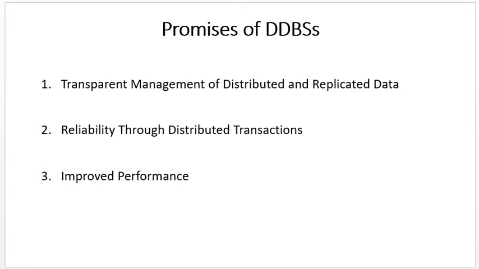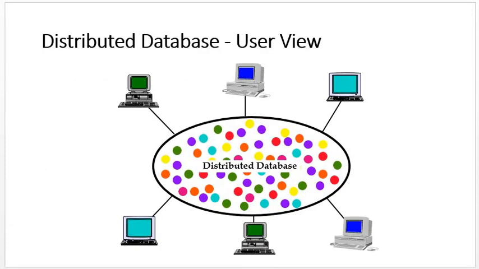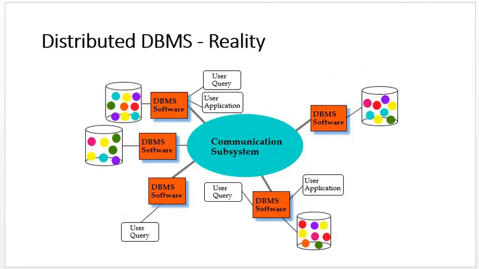All of these are promises of the DDBMS. Then the user perspective, how a distributed database looks, and in reality what the actual workings of a distributed DBMS are. We are covering up to this.